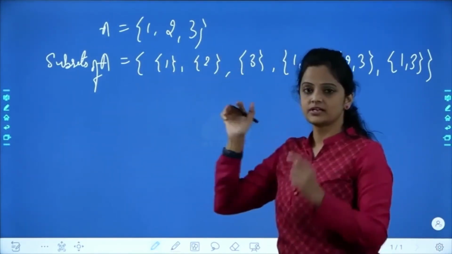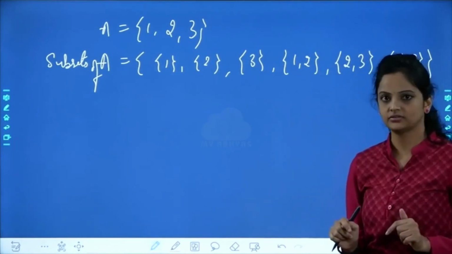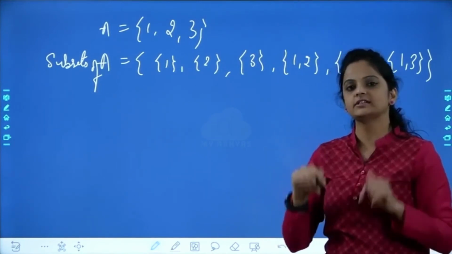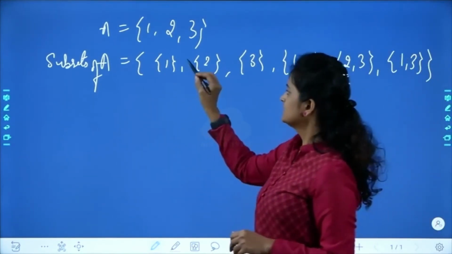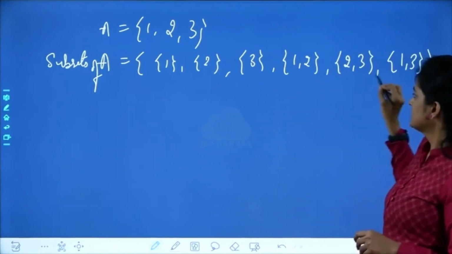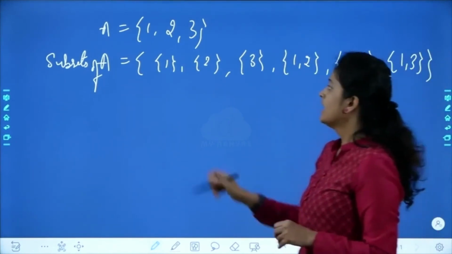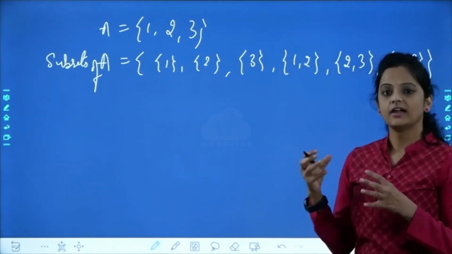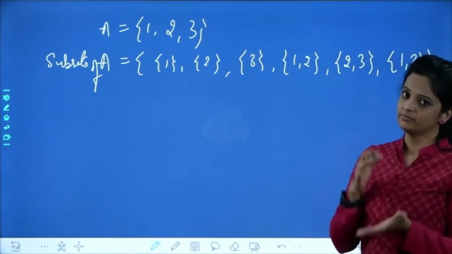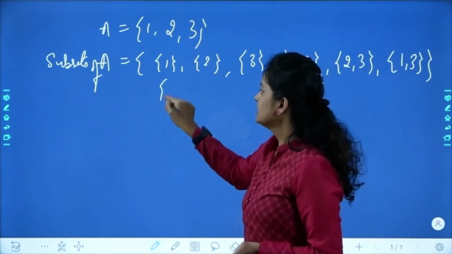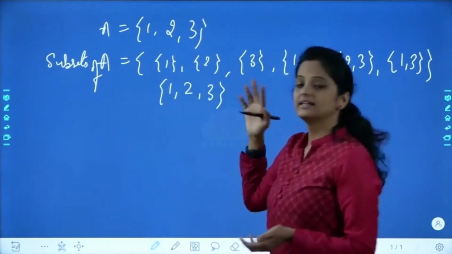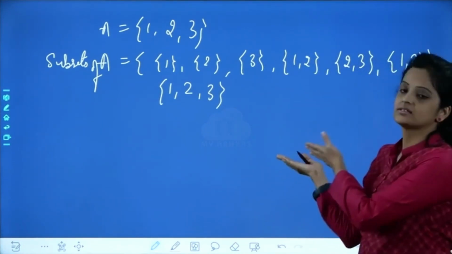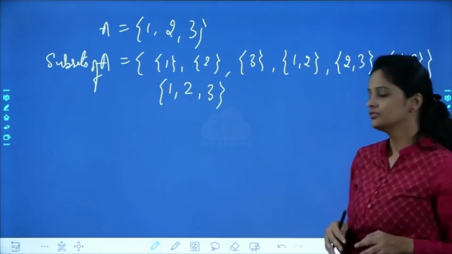Every subset should have its bracket, because this is also one set. When you talk about a set, obviously that bracket has to be there. So these are the singletons and these are the elements two at a time that we have taken. And why do we have this trivial case? According to the definition, every element of set A has to be there in B, and if there is no B, if I have taken this, you can't tell this is wrong. Correct? So all the elements of A are there in this, so that is also part of subset.